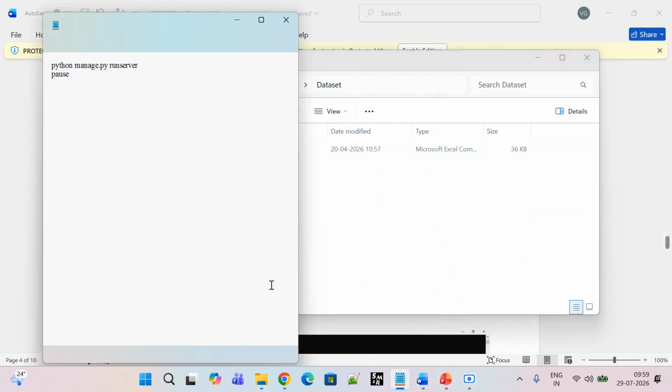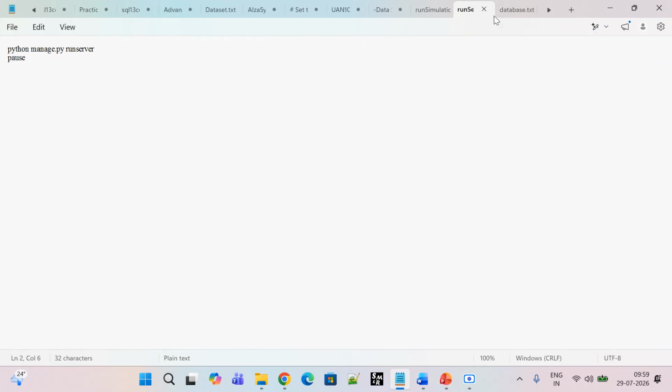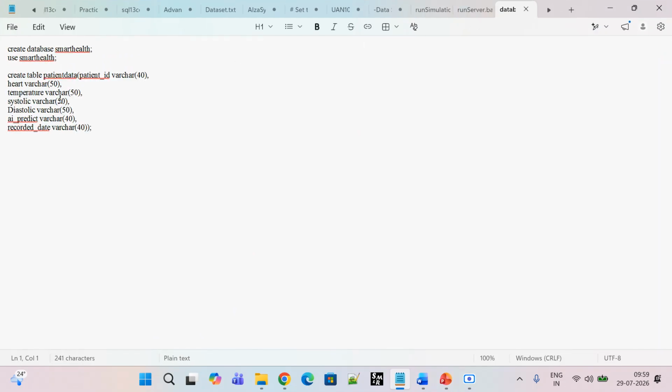So here we can see my patient dataset. These are the features that I used, right? My database name is Smart Health, and my patient data is where we will get the data from the patients, right?